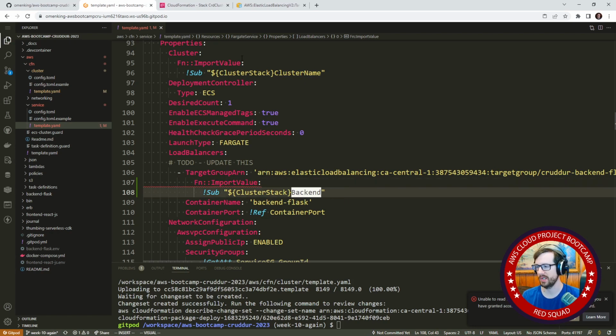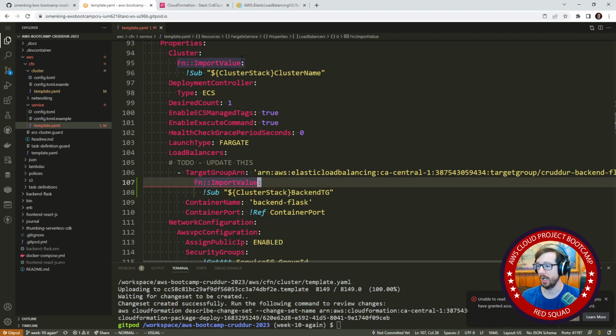And the question is, should these be separate CloudFormation templates because they're different, or should they be the same because they mostly do the same thing? Because right now we are hard coding backend, and if we want to do the front end, of course, we would have to pass something else here. It's either that or we don't do a cross-reference stack here, and we could always pass in the ARN directly, but I don't think I'd like to do that.